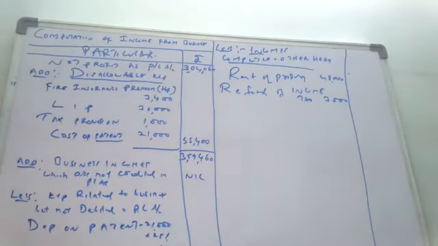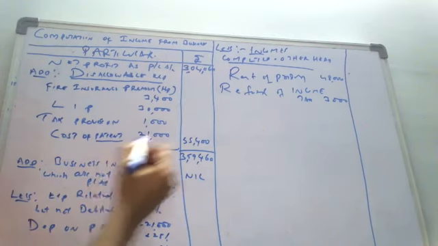Read the adjustment part also. One more is there: bad debt recovery. Read the adjustment part. Recovery of bad debts includes 6,000 which are not accepted by the ITO for deduction in 2018-19.